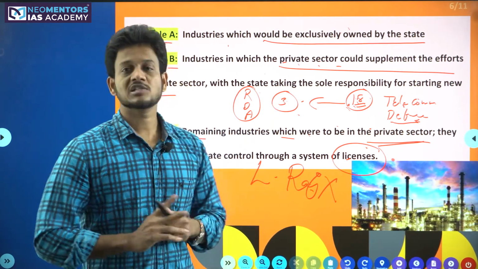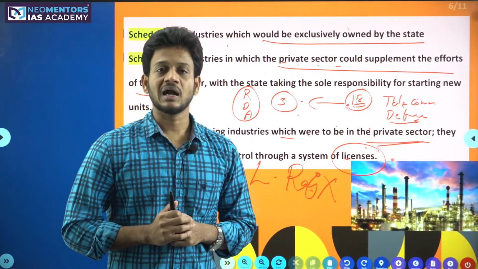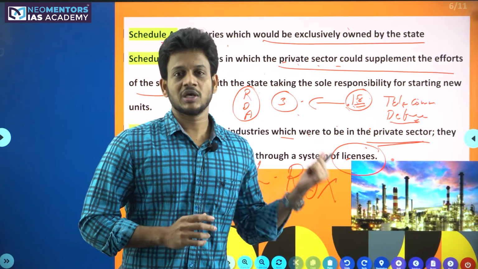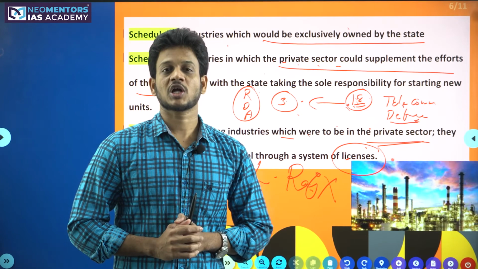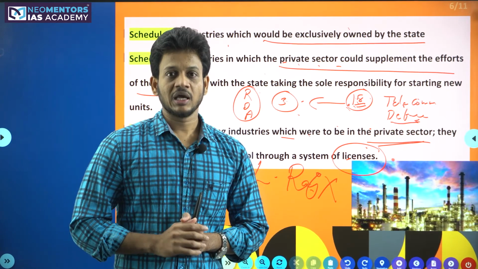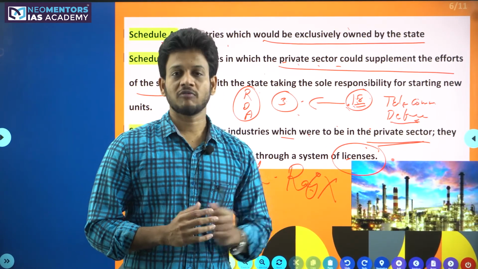So this is your Industrial Policy Resolution 1956. Here we will stop this part 1 of the structural bottlenecks of the Indian economy. In part 2, the continuation will be explained.